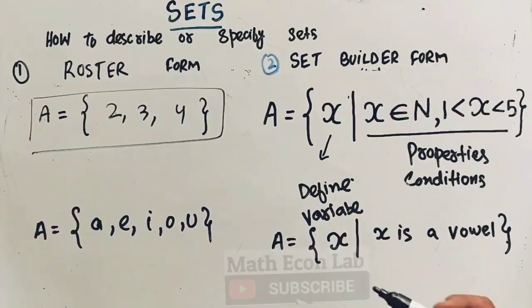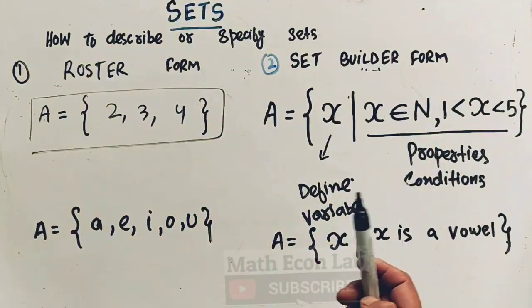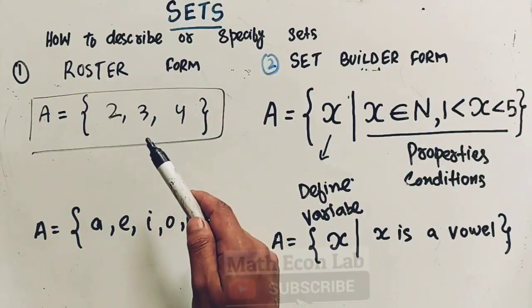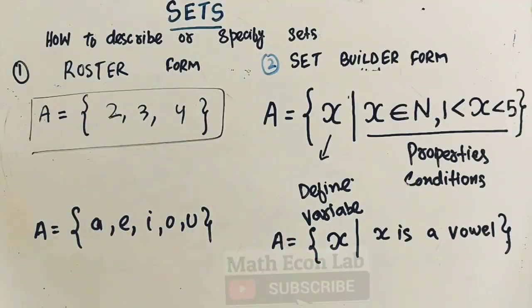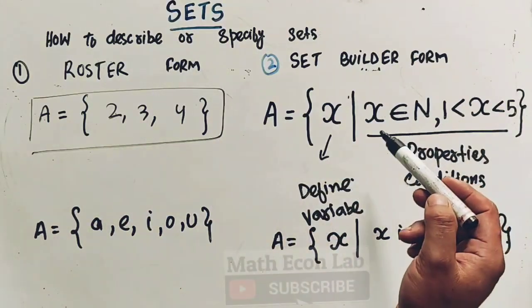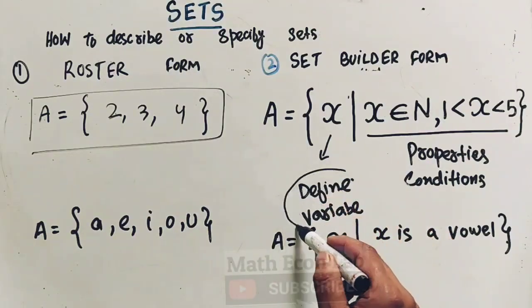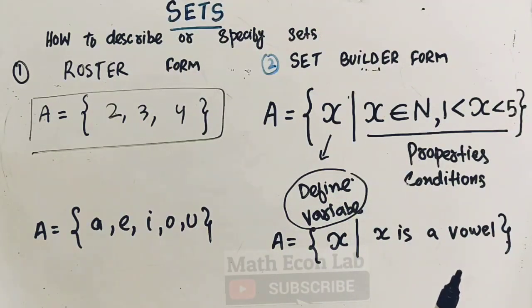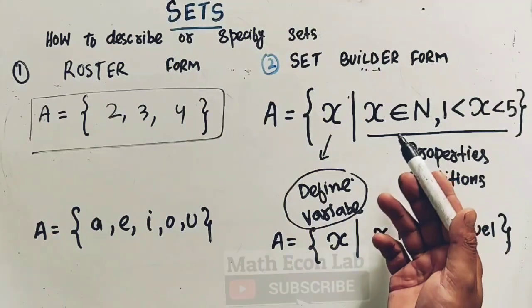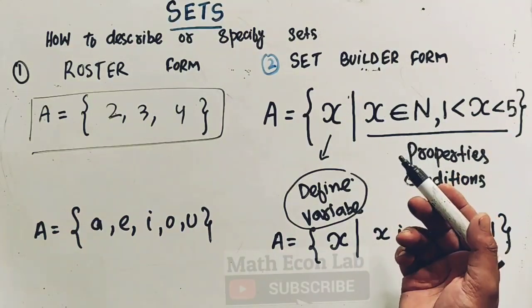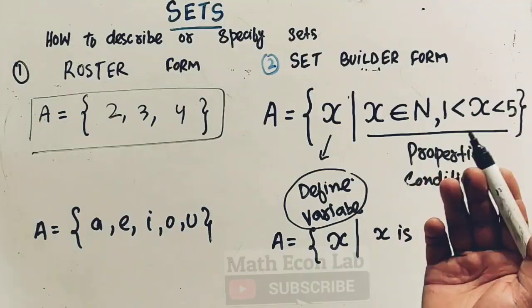Then we can take many examples, but here I have given you an idea of how we write sets in roster form and set builder form. In roster form, we list all the elements of a set, separate them by commas and enclose them with curly brackets. In the set builder form, we define the set in a rule form or rule method, so we define some properties. The element is described by the rule or property.